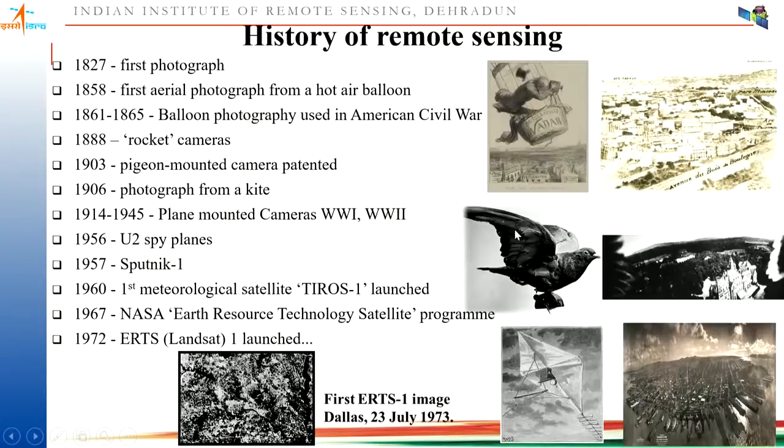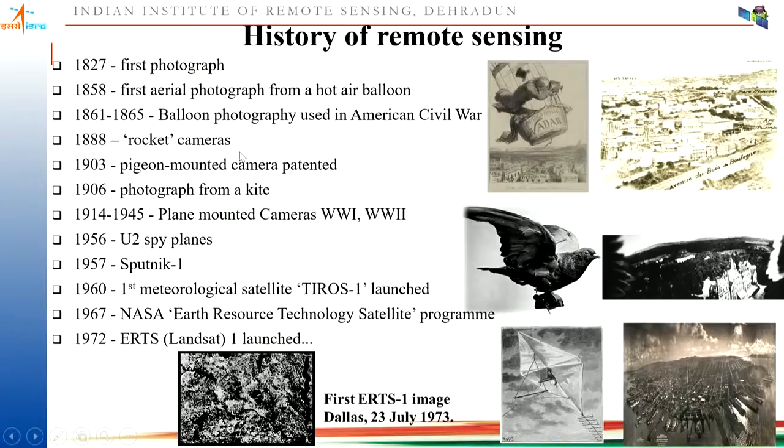Now let us go to the history of remote sensing, how it evolved. It evolved with the first invention of the camera. The first photograph was taken in 1827. Then this particular camera was introduced. They kept it in a hot air balloon and started taking pictures. Then in 1861 and 1865, balloon photography was used in the American Civil War.